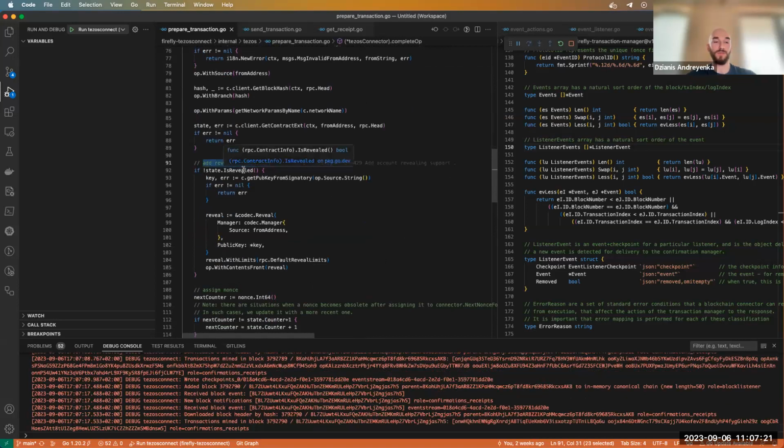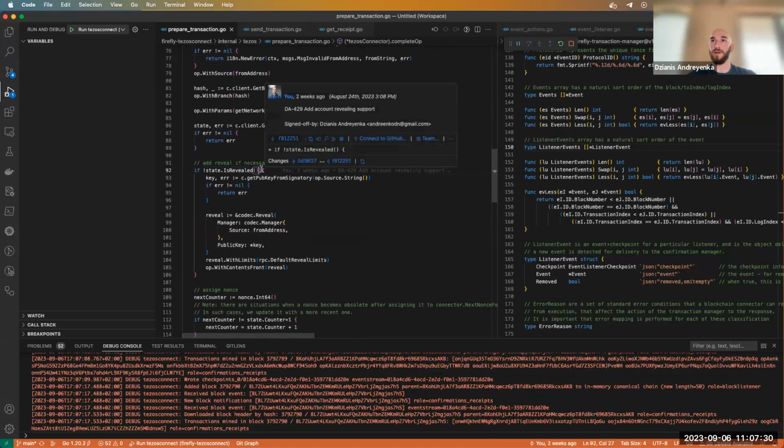Revealing is a mechanism: for example, if you generate a key pair locally or via your own service, you need to reveal those keys and show the blockchain that you have a public key and you are going to use it in the chain.